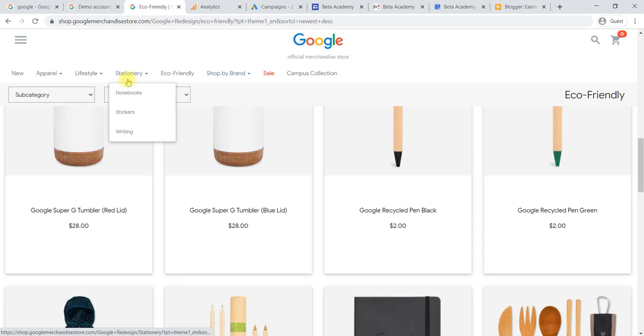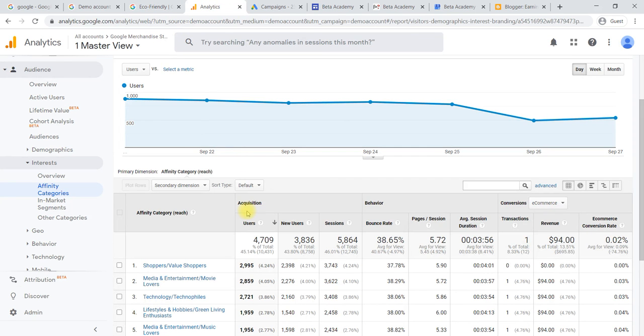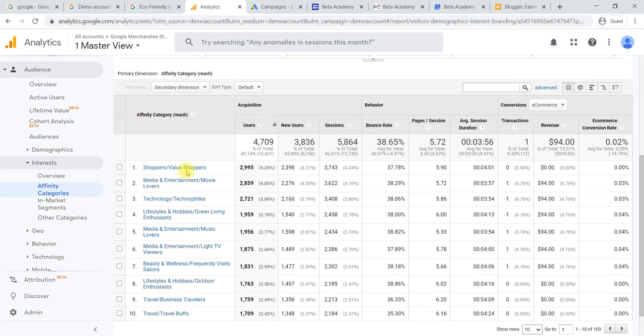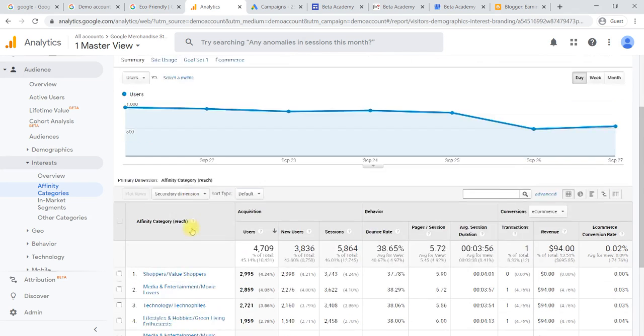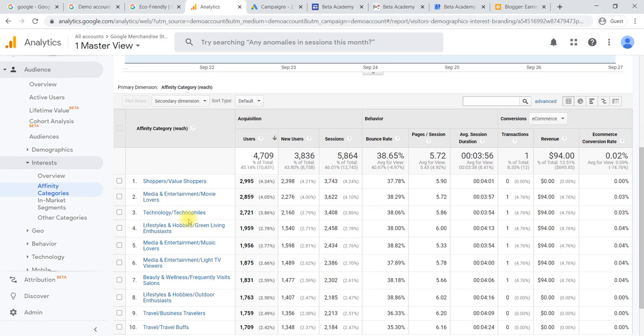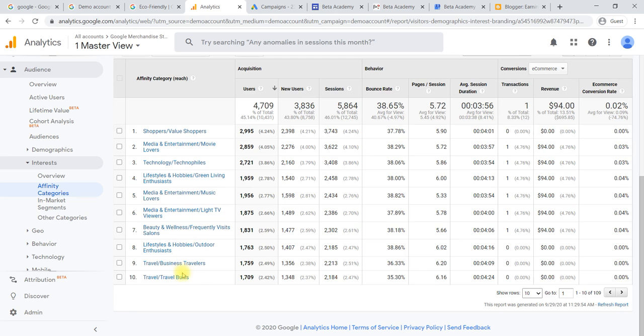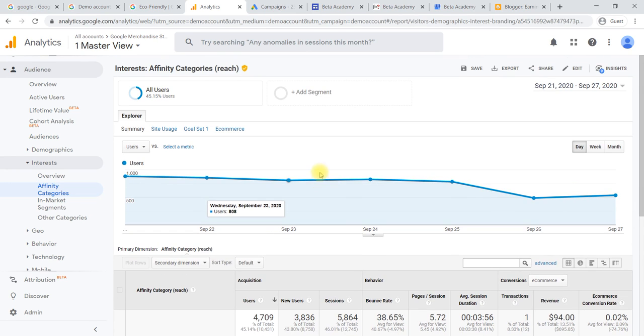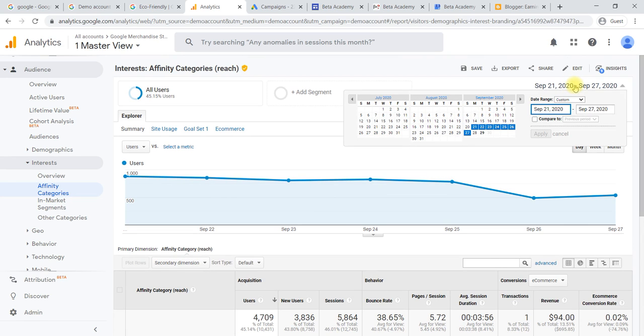Category wise, we can analyze which products and which pages have been visited in detail, and within each category how many users we have got. This is all day wise. For the time period, we have selected one week here, and you can change the time period.